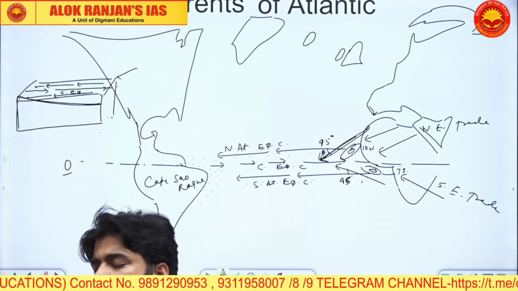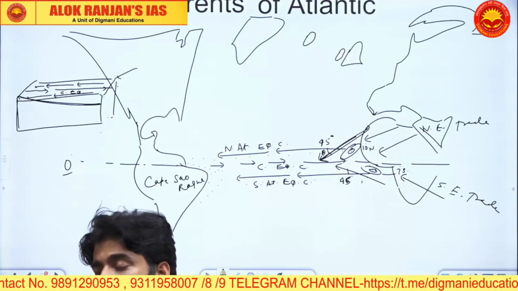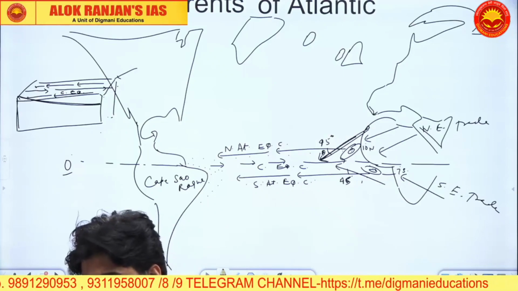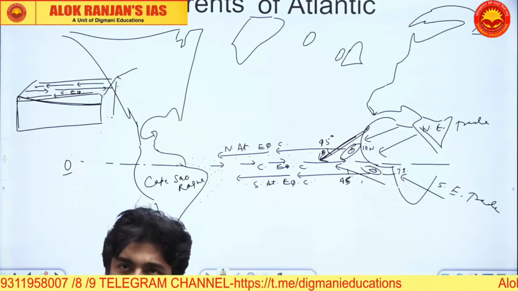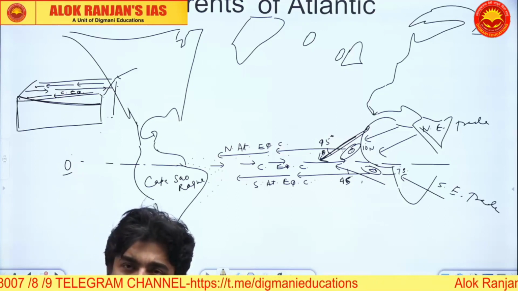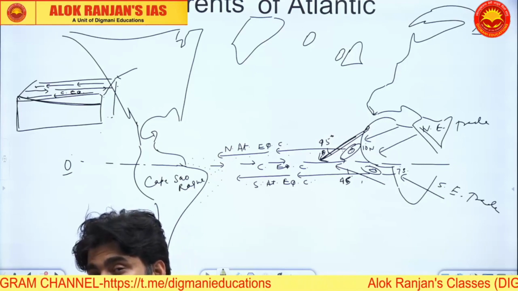B, it brings nutrients from below. Nutrients भी आता है cold upwelling zone में.